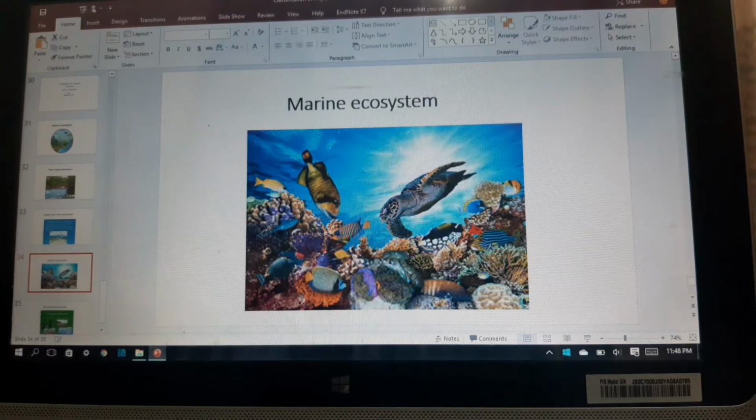Neritic zone. The shallow regions over the continental shelves beyond the intertidal zone is called neritic zone. Oceanic zone. The zone below the continental shelf reaching very great depth is called oceanic zone. Pelagic zone. The open water of any depth is called pelagic zone. Benthic zone. The region at the sea floor is called benthic zone.